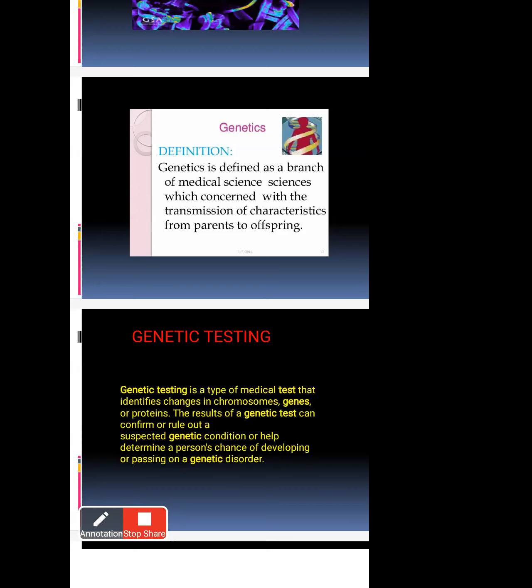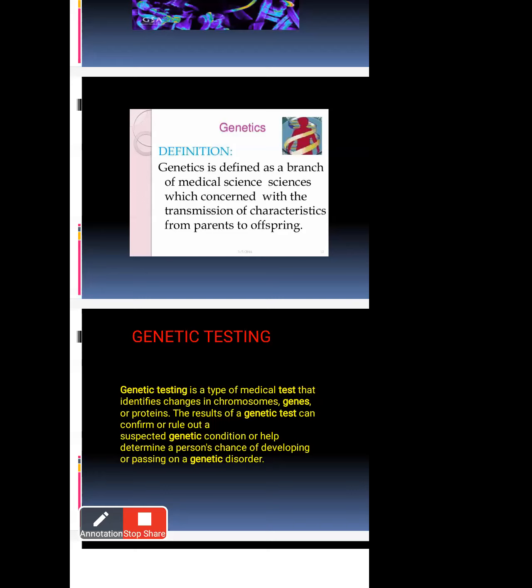Here is the definition. Genetics is defined as a branch of medical science. Why is it a branch of medical science? Because genetics is about identifying medically how they have the genes, how they develop the abnormal problem, how the abnormal chromosome levels increase, and how they get genetic disorders. That is the identification of the branch of medical science.